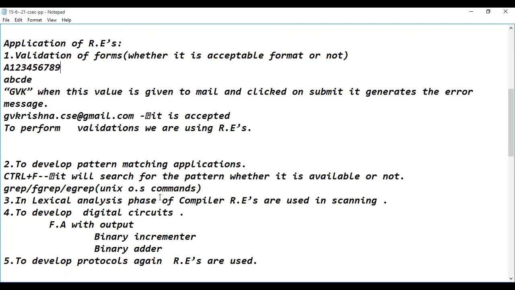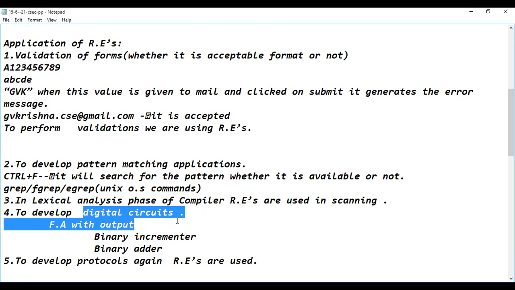The first phase is the lexical analysis phase. Even in the lexical analysis phase, we are using regular expressions for scanning the source code, to check whether the source code follows the syntax and grammar of the programming language or not. So that is seen in the lexical analysis phase of the compiler. Then